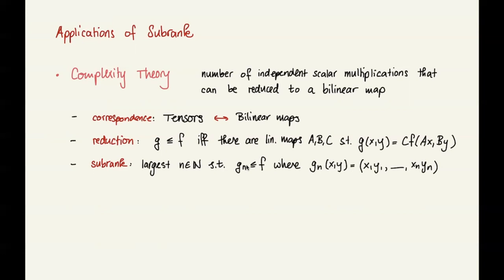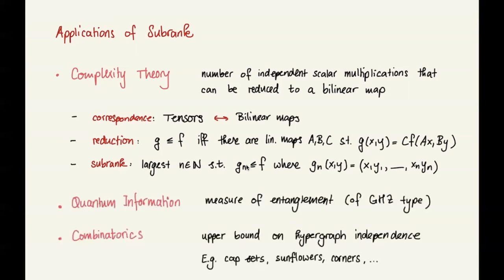There are other ways of using the subrank in other areas. In quantum information, it measures a certain type of entanglement, namely this GHZ type. And in combinatorics, the subrank can be used to upper bound the hypergraph independence number, which is an important notion for certain problems like the cap set problem or the sunflower problem or corners.